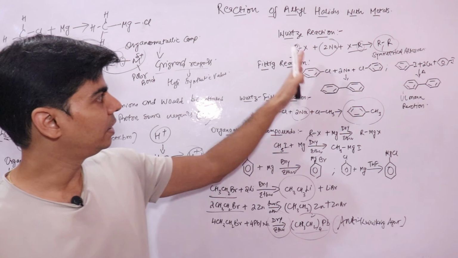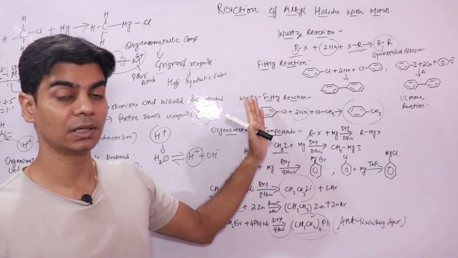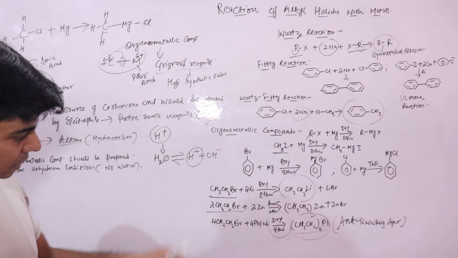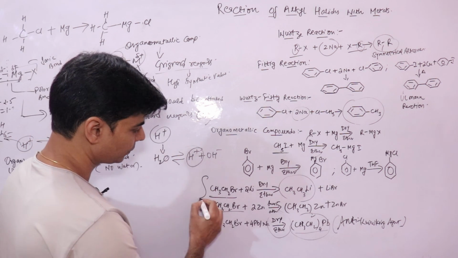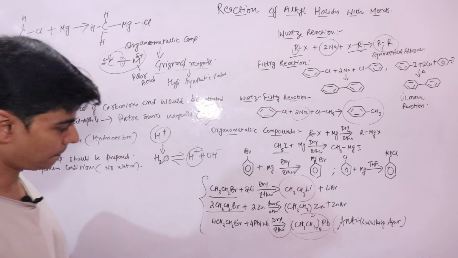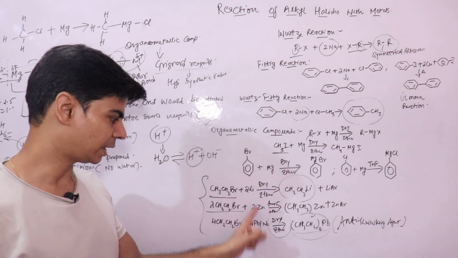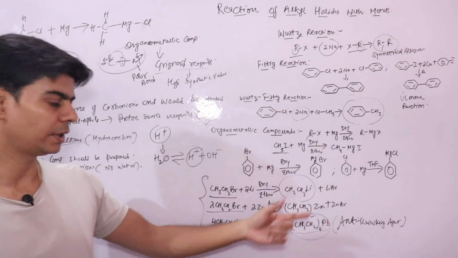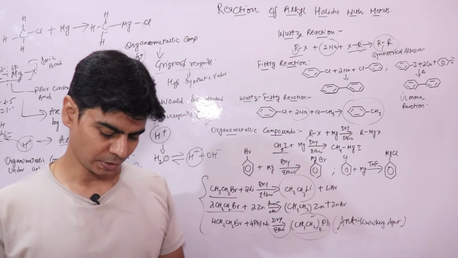And these are important name reactions: the Wurtz reaction, Fittig reaction, and Wurtz-Fittig reaction. And these are some important reactions where alkyl halides react with active metals to form these important organometallic compounds. I hope this is clear.